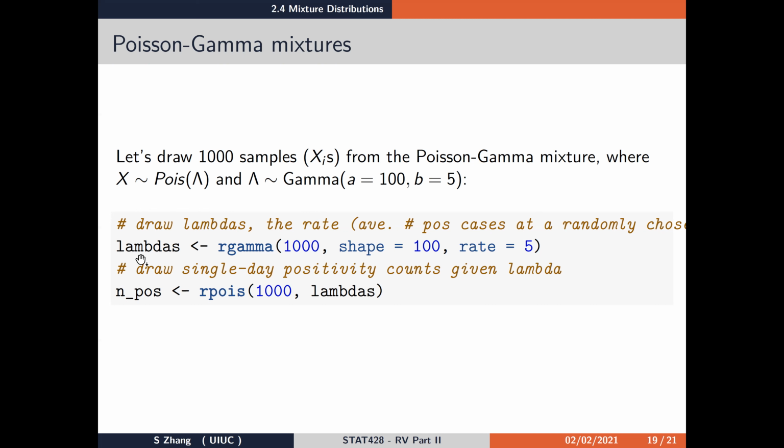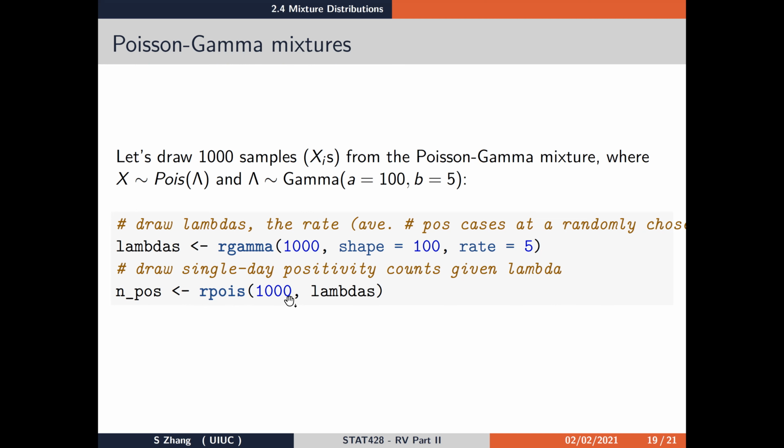In step 2, once we have the lambdas, which is the Poisson rates for each of the sampled universities, we're going to draw the actual number of positive cases for each of the schools on that day. So we're going to use the built-in R sampler for the Poisson distribution, rpois, and we indicate that we want to draw 1,000 samples.